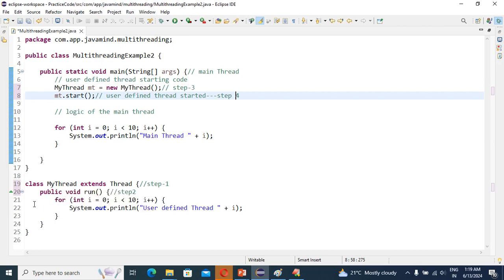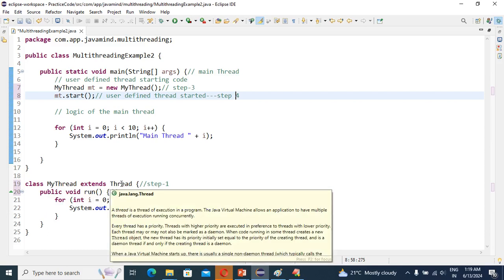Then what will the JVM check? Okay, so in the myThread class there is no start method. So what is the parent class of the myThread class? We can see, guys, the Thread class is the parent class of the myThread class, right? Because we are extending from the Thread class. So the Thread class is our parent class.